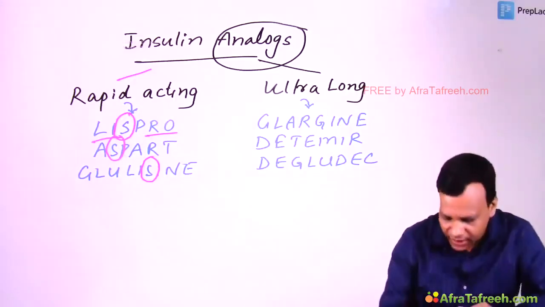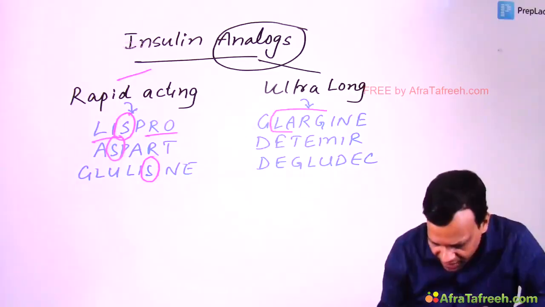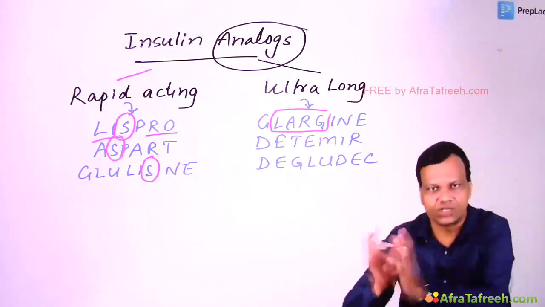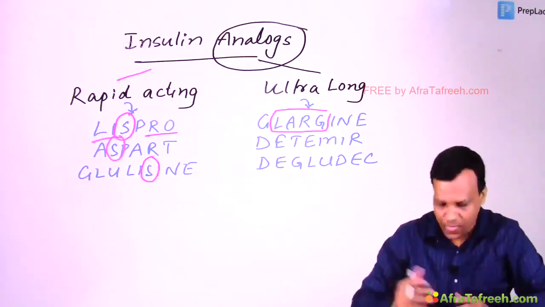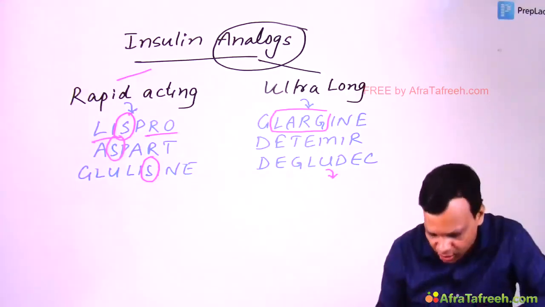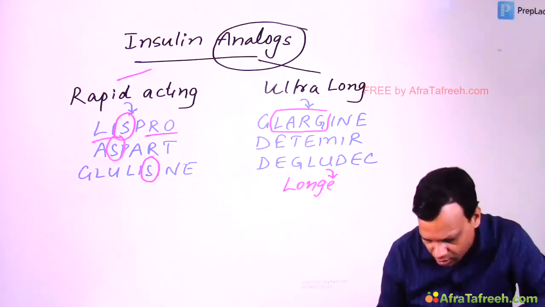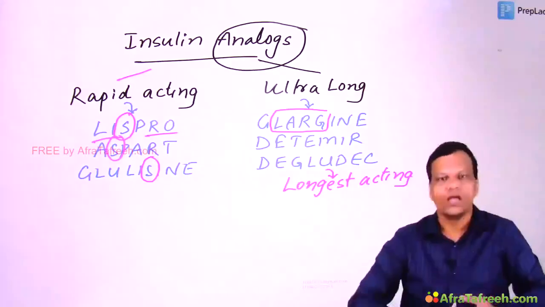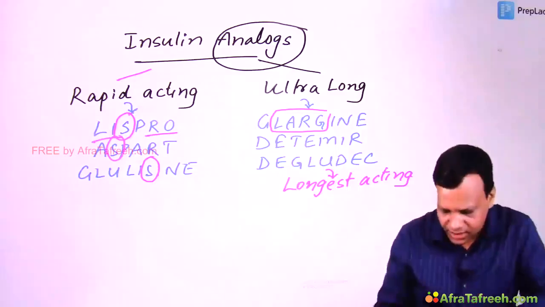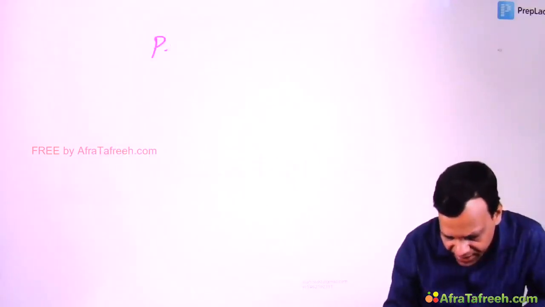Okay. Then ultra long acting, one drug you can remember from the name itself, insulin Glargine, large acting insulin. But insulin Degludec, which is the latest one, it is the longest acting insulin. Longest acting is insulin Degludec. Now these long acting insulins, they are very long acting. They are also known as peakless insulins.